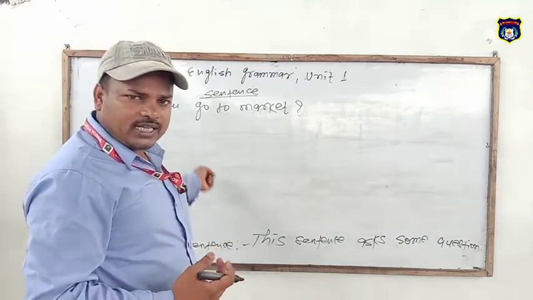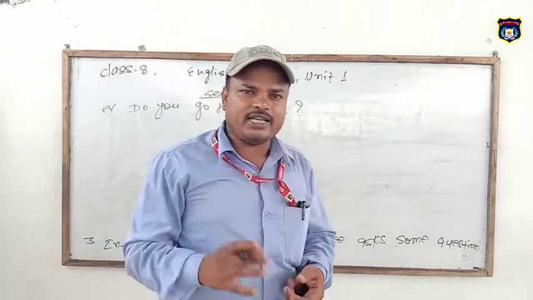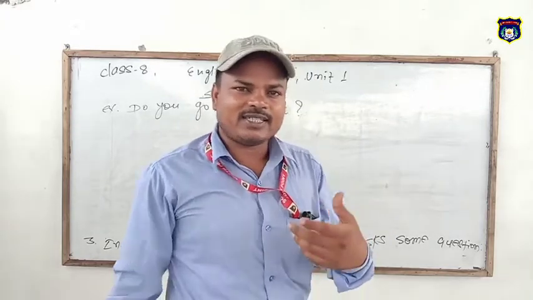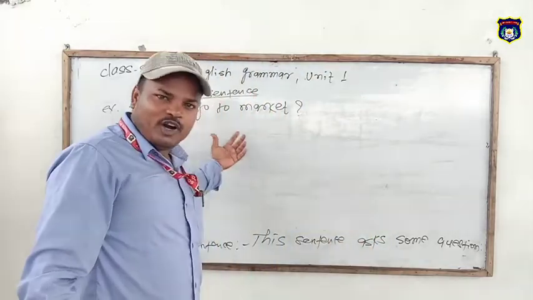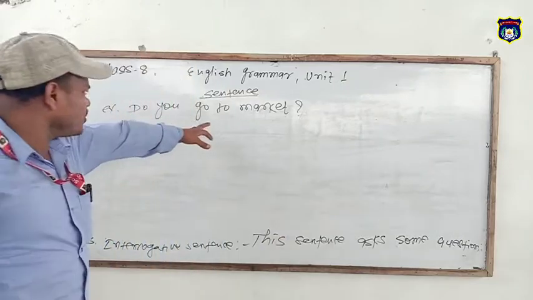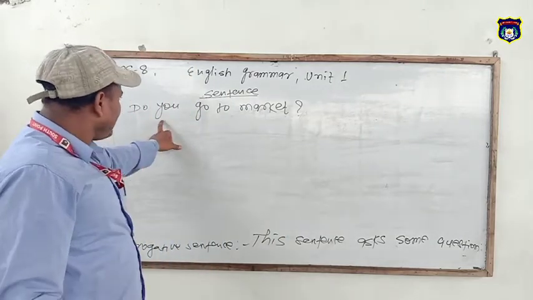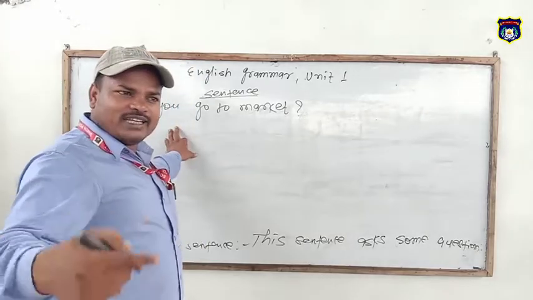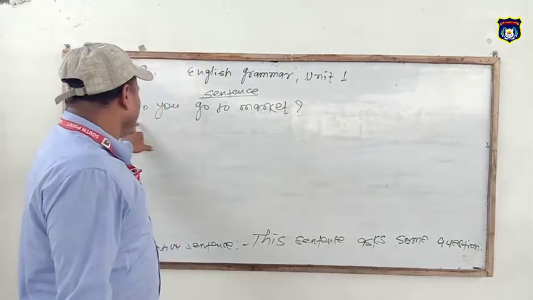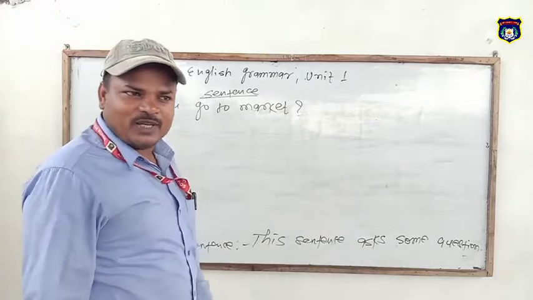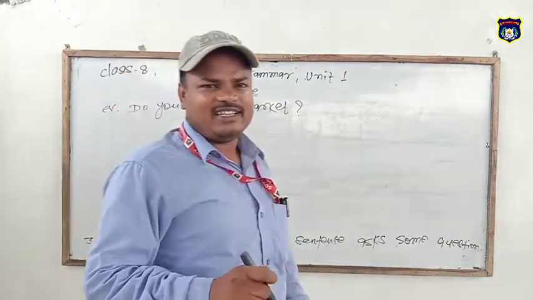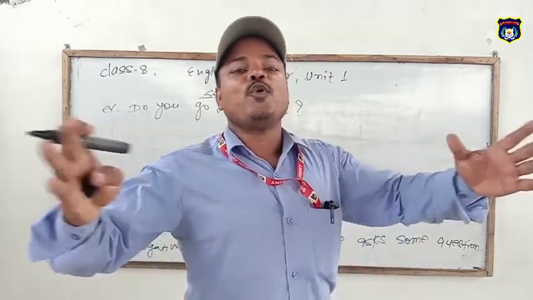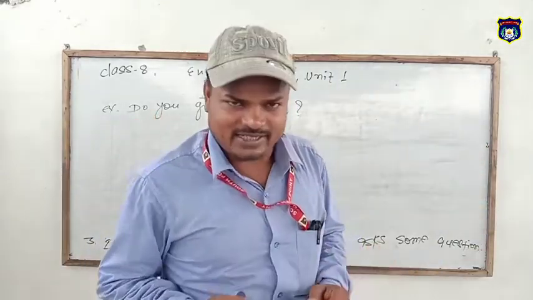If this sentence is asked as a question, then you can reply in two ways, whether affirmative or negative. Do you go to market? Yes, I go to market. This is affirmative. And you can also give negative answers. No, I don't go to market. So if a yes-no question is asked, you can give the answer in two ways.